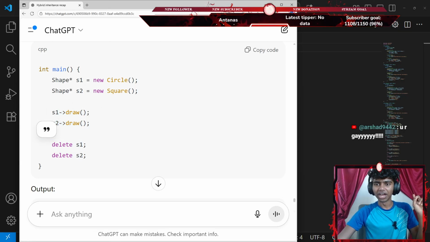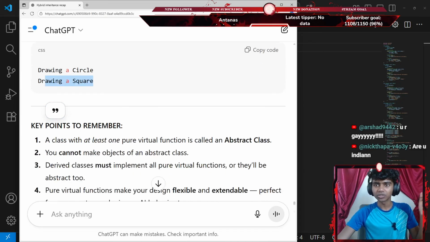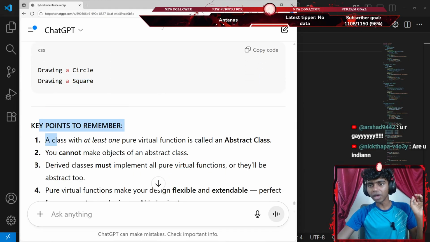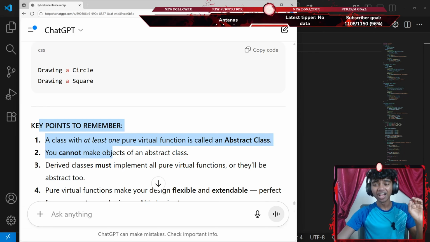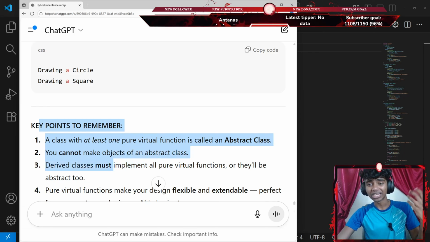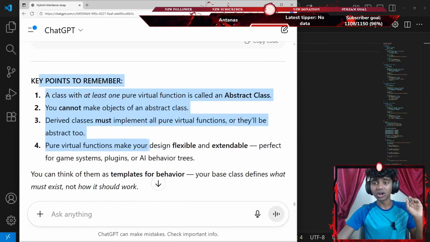That said, I go ahead and delete everything as well, and then output drawing a circle, drawing a square. Okay. Key points to remember: a class with at least one pure virtual function is called an abstract class. You cannot make objects of an abstract class. Derived classes must implement all pure virtual functions, or they'll be abstract as well.